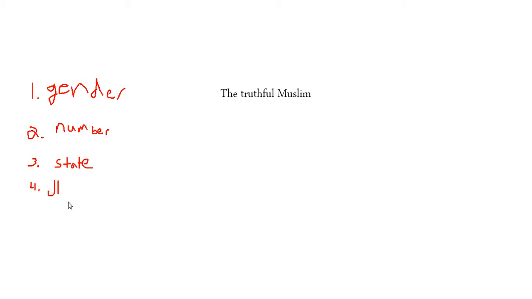Okay. So here we have both have to be definite. So it would be al-Muslimu as-Sadiqu.